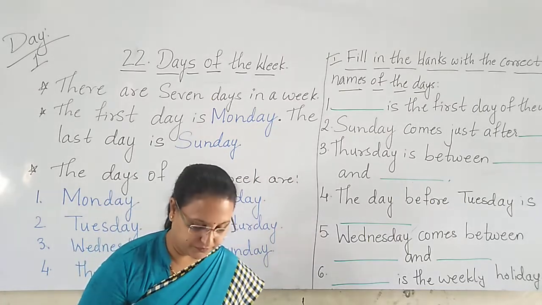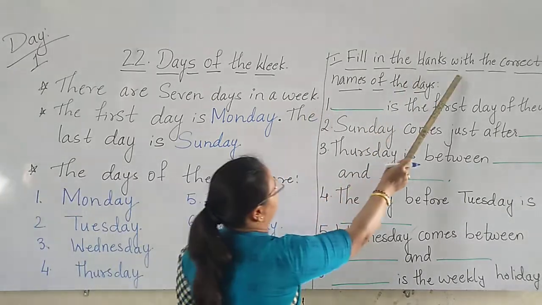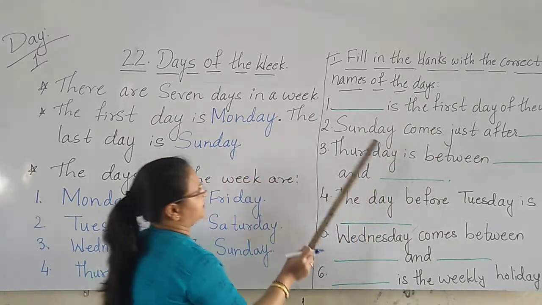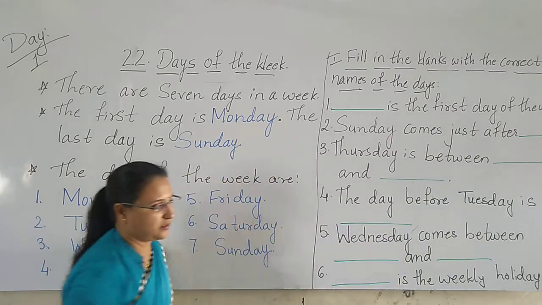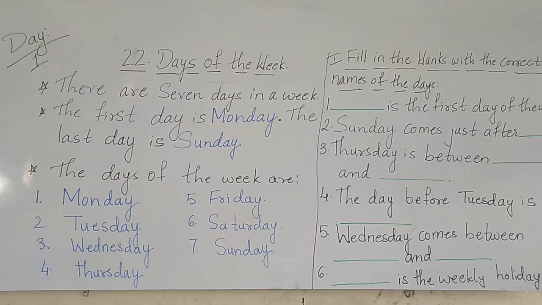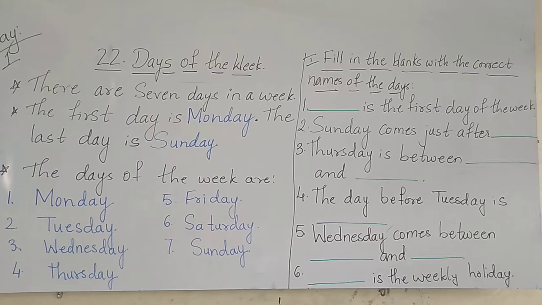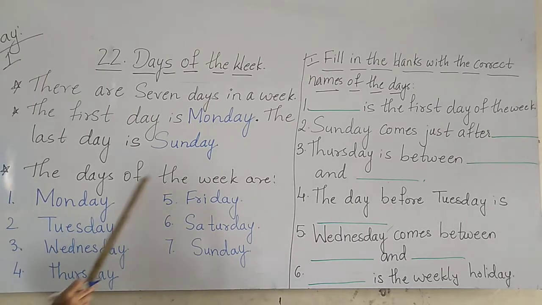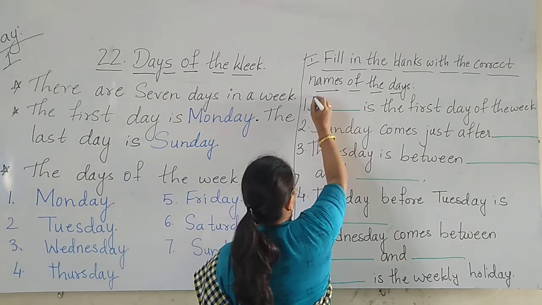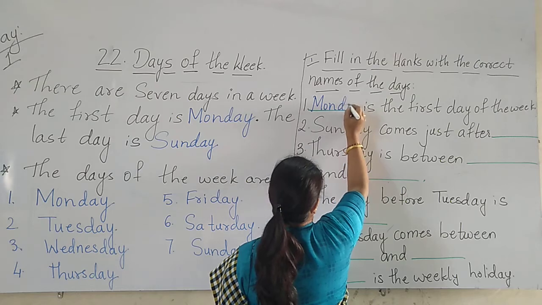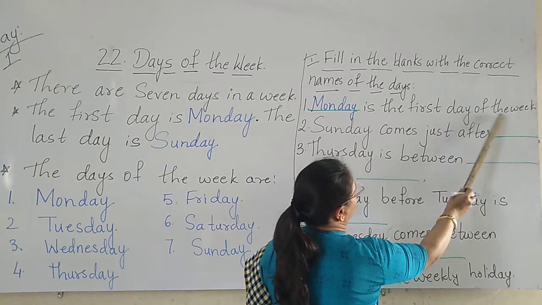So here children, you can see they have said fill in the blanks with the correct names of the days. Dash is the first day of the week. Yes children. So at the side I have written the names of the days. Which is the first day here? Monday. So Monday is the first day of the week.